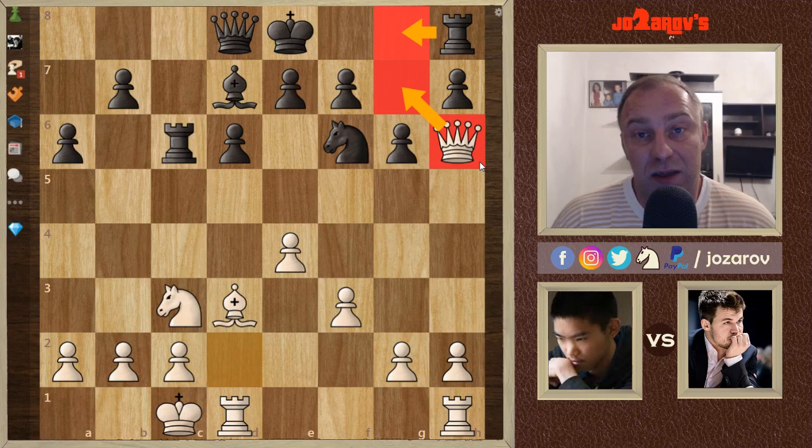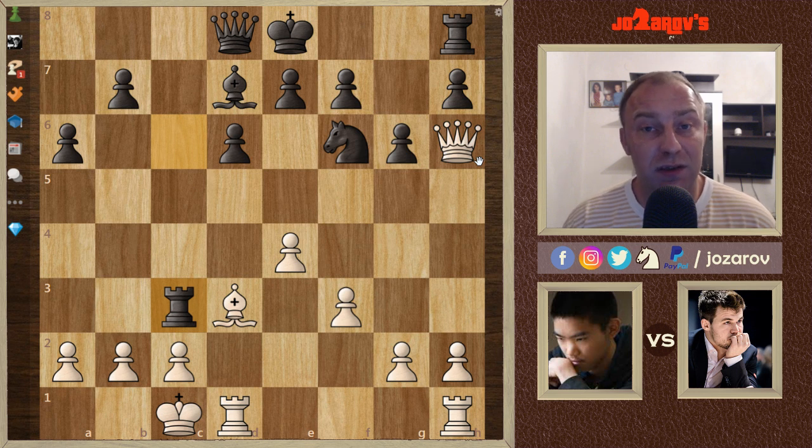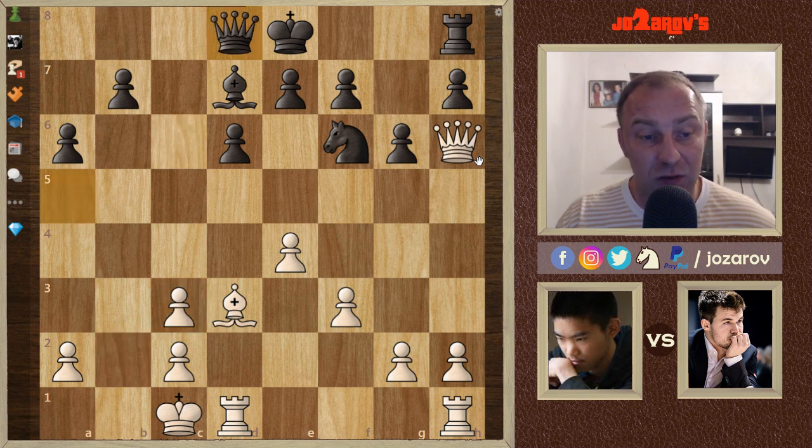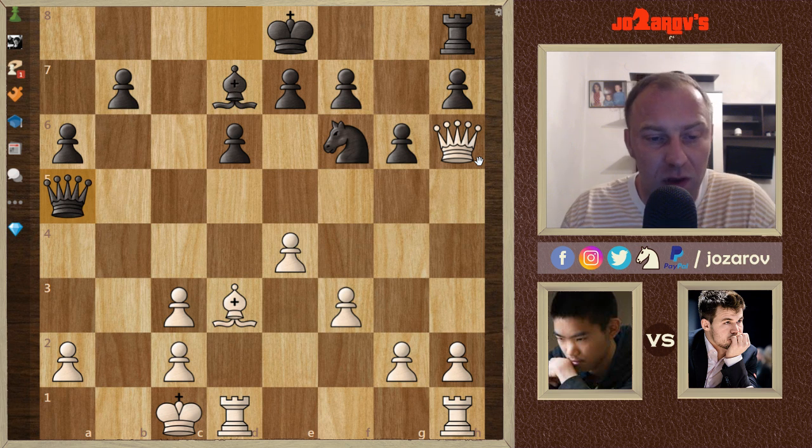You cannot castle anymore if you play with a rook, of course. And here Magnus plays a very, very dangerous idea. He plays a rook sacrifice, rook takes c3, which basically is not the best of moves. It seems that it, of course, weakens the pawn structure in front of the king. But here, white is better after this rook takes c3, b takes c3, queen to a5, attacking the pawn on